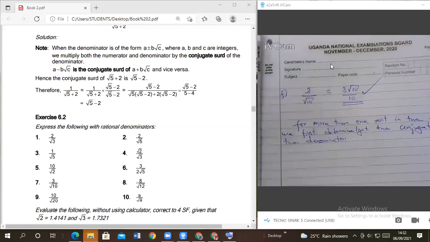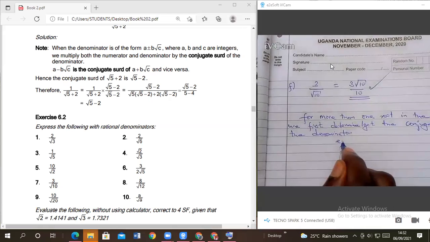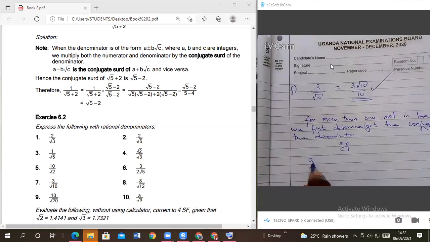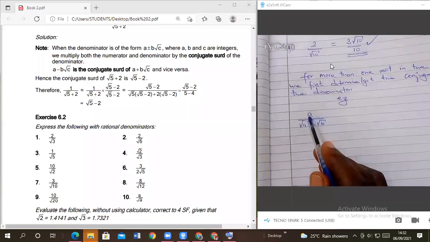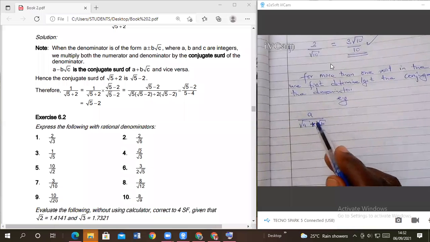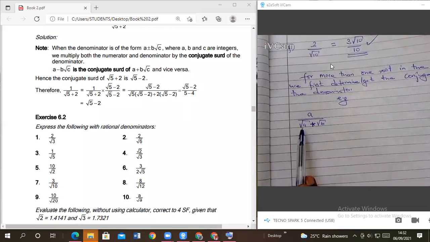What am I saying here, members? Let's look at a general example. If I have a over root of a plus root of b, you see here we have more than one root sign, but they are of the same order.